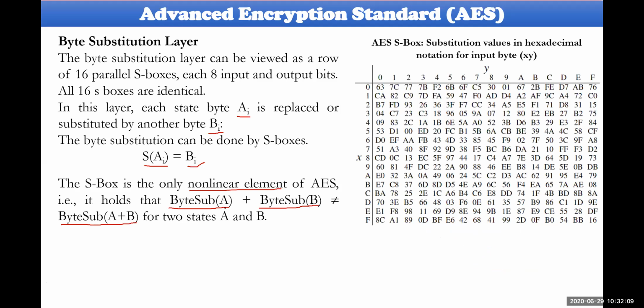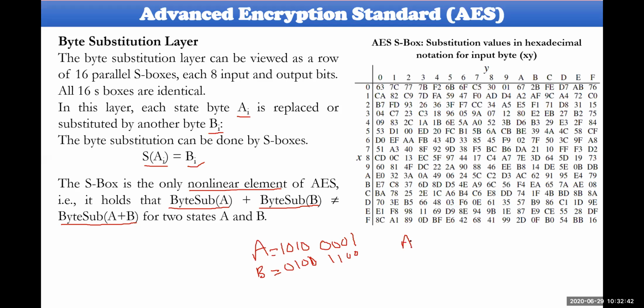For example, A will be equal to 1, 0, 1, 0, 0, 0, 0, 1. And B will be equal to 0, 1, 0, 1, 0, 0, 0, 1, 0, 0, 1, 1, 0, 0. If you send these two into separate S-boxes, what is the value of A here?